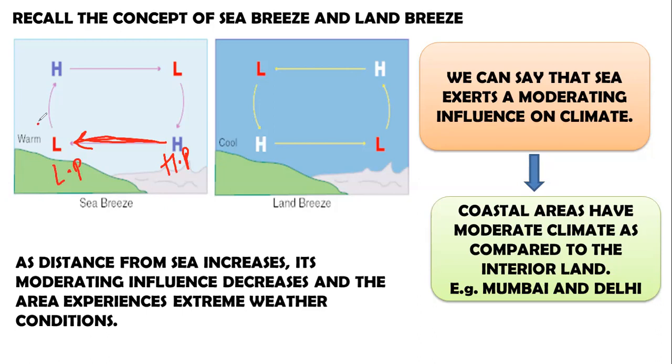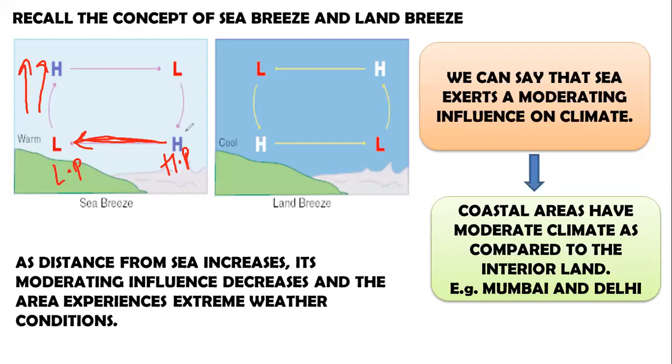So what happens? The air above land becomes warm and rises up in the atmosphere. When air becomes warm, its molecules expand, and light air always rises up in the atmosphere. Now, since this area is devoid of air, a vacuum is created over land, which creates low pressure over land.